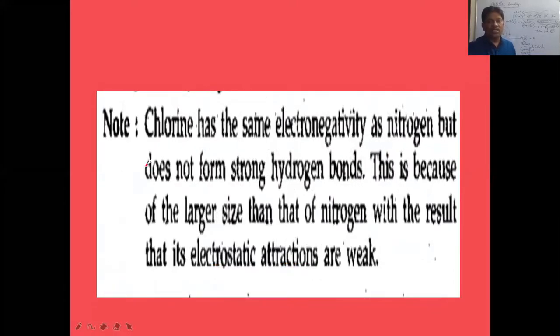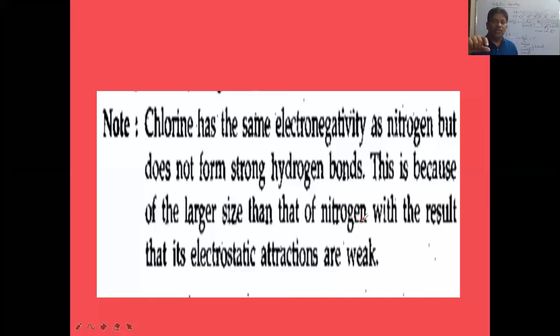Next important note is that chlorine has the same electronegativity as nitrogen. Nitrogen electronegativity on the Pauling scale is 3. Cl also has 3. Both electronegativities are the same. But Cl does not form strong hydrogen bonds. Very weak hydrogen bonds will be formed by Cl. But nitrogen forms a relatively stronger hydrogen bond. This is because of the larger size of chlorine than that of nitrogen. Cl has a larger size, nitrogen has a smaller size.